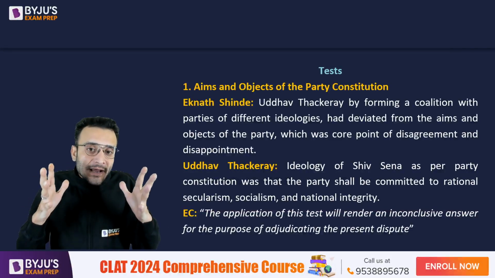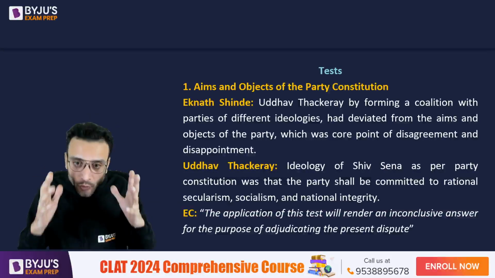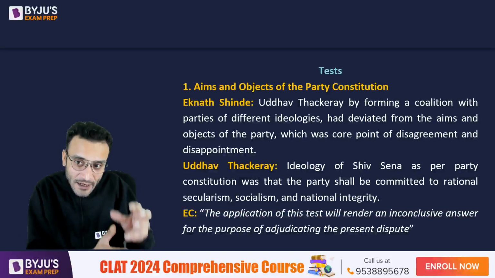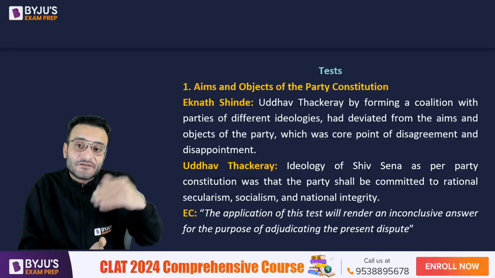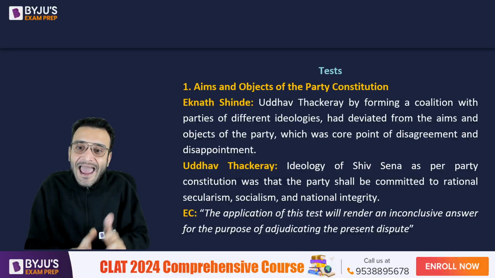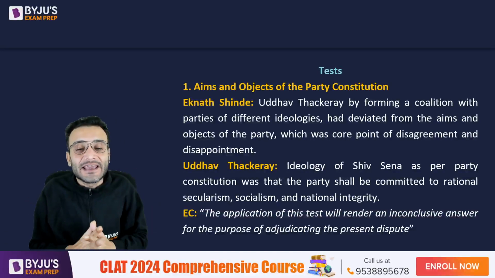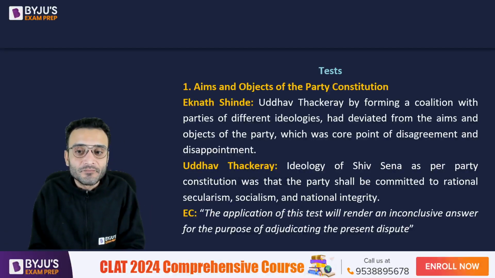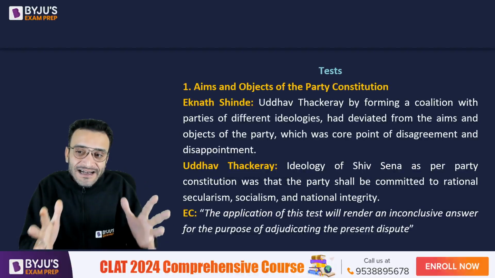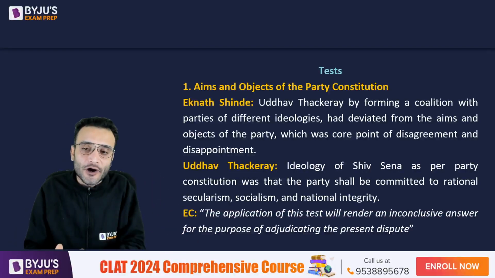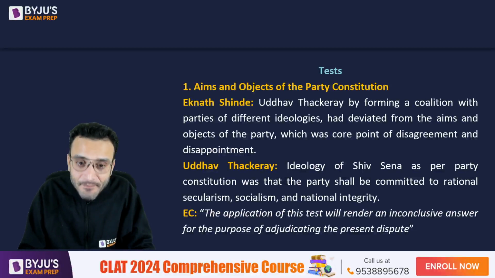Eknath Shinde simply says that Uddhav Thackeray, by forming a coalition with parties of different ideologies, had deviated from the aims and objectives of the party. And this was the core disagreement and disappointment amongst the party members.